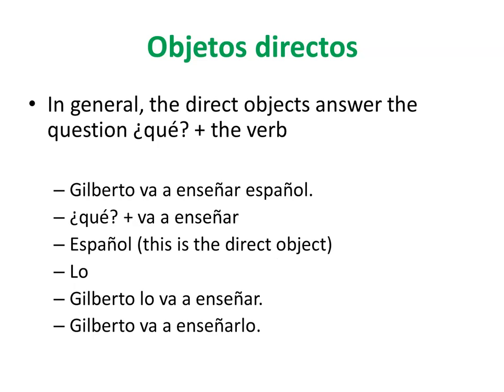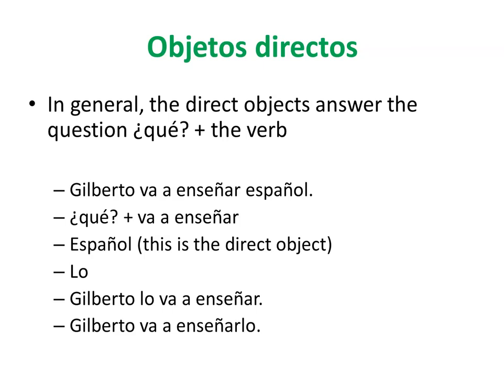Let's see some other examples. We have this sentence following the same pattern. The sentence is Gilberto va a enseñar español. This is using the verb to go to express something that is going to happen, like a plan, okay? Entonces, my question is going to be ¿qué va a enseñar? So the answer is going to be español. We keep the same direct object, okay? And we are going to replace it with lo.